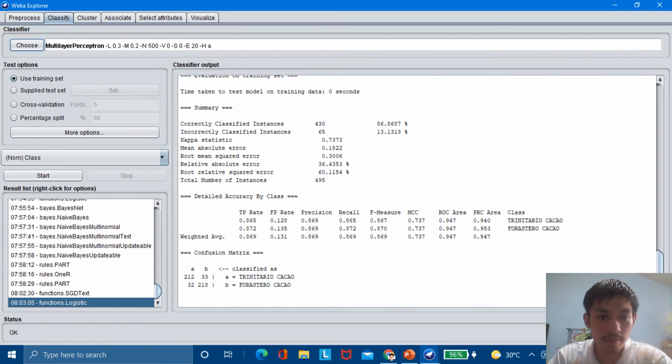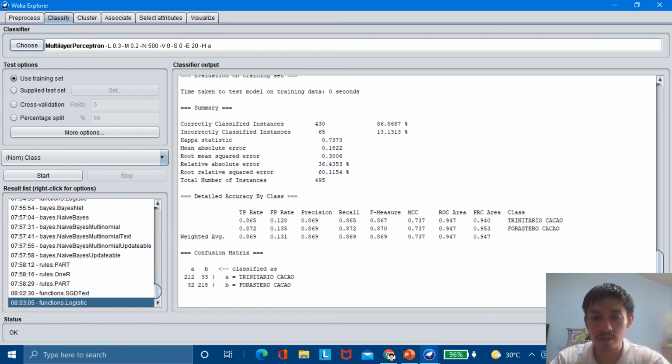Here we can see the multilayer perceptron with correctly classified instances of 430 at 86.8687%. The incorrectly classified instances are 65 at 13.1313%. It is high. The 86% is high, but what we are looking for is 90%. Because what we are tasked to do is to choose a classifier that will produce the highest accuracy, but not 100%.